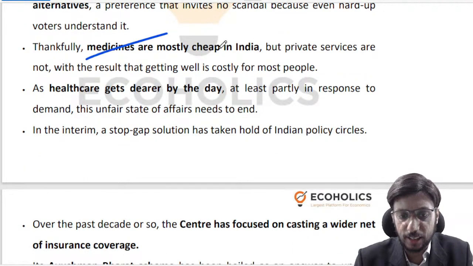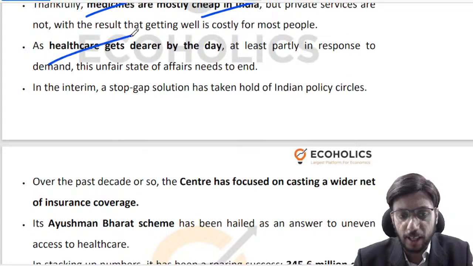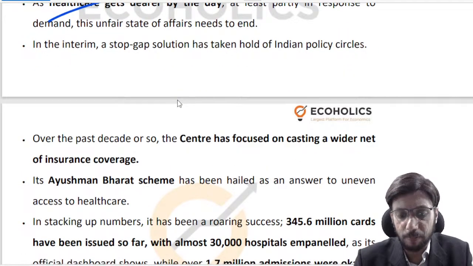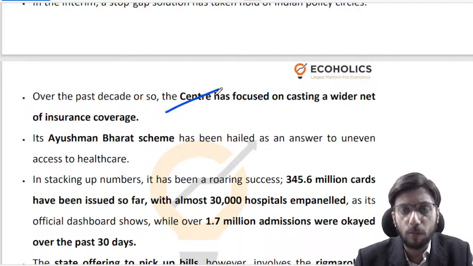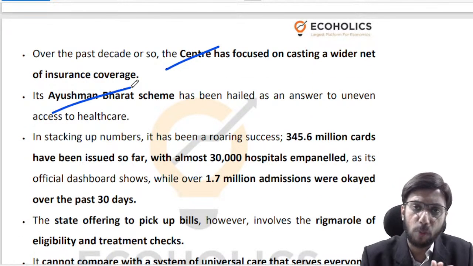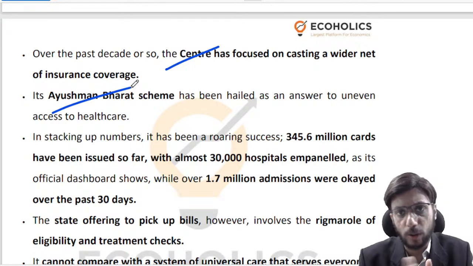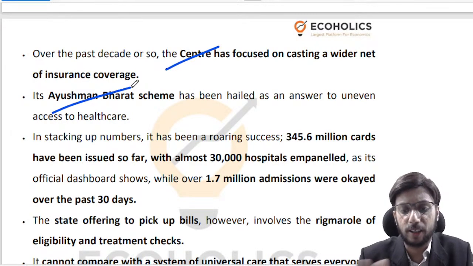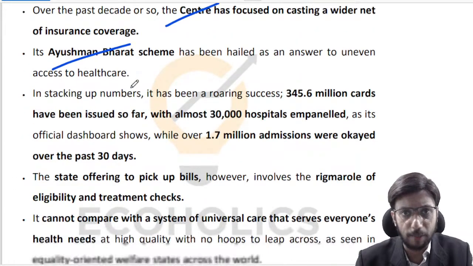Definitely our medicines are quite cheap in India as compared to maybe international standards, but healthcare is getting dearer by the day, right? And the center has been doing what it can. For instance, they have started this Ayushman Bharat scheme, whereby they are providing 5 lakh rupees worth of insurance to every family per annum for secondary and tertiary hospitalization. It's a good scheme, not a bad scheme at all.